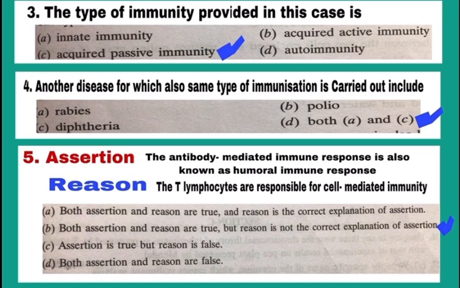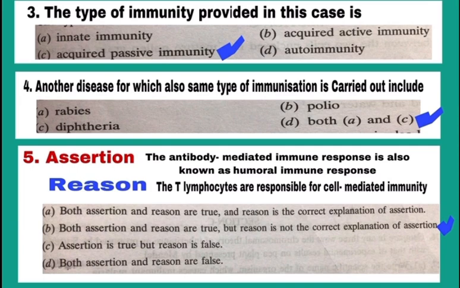Question number 4. Another disease for which also same type of immunization is carried out includes rabies and diphtheria both. So, correct option is D, mark D. Note one important point. This preformed antibodies are also given against snake venom.